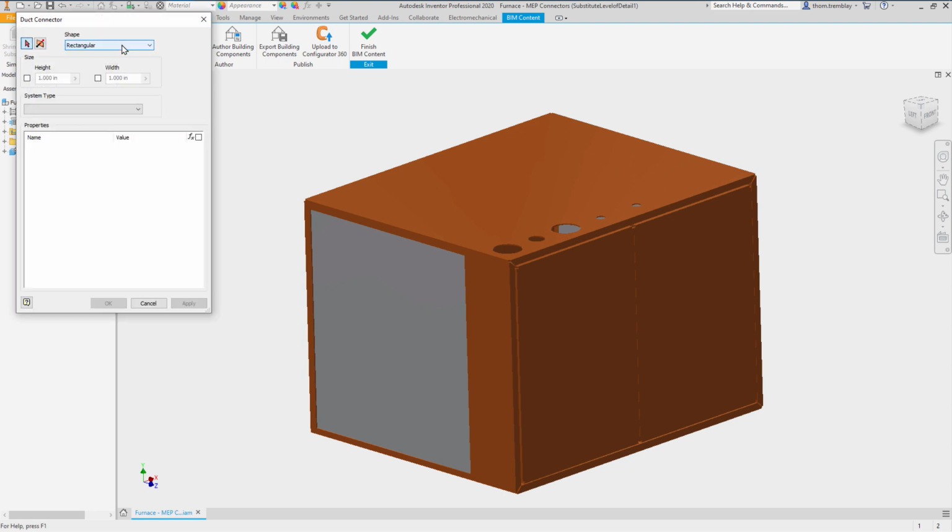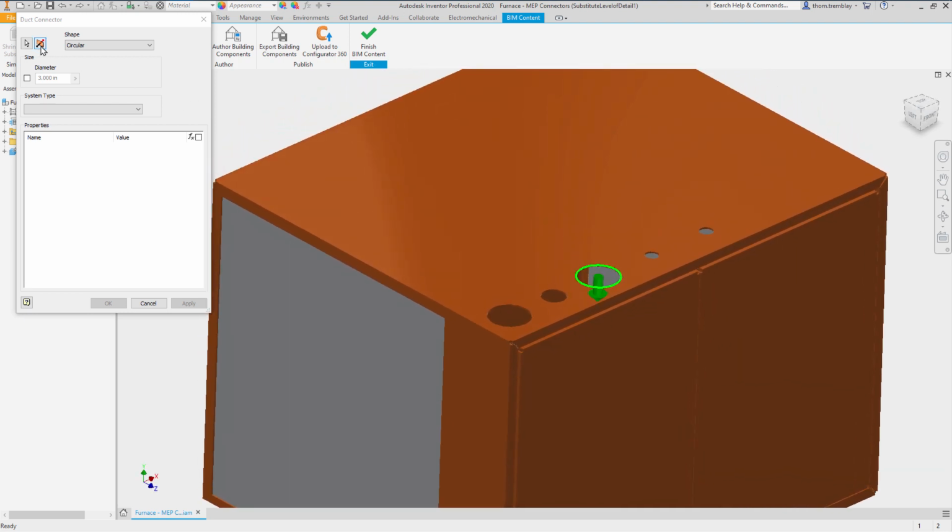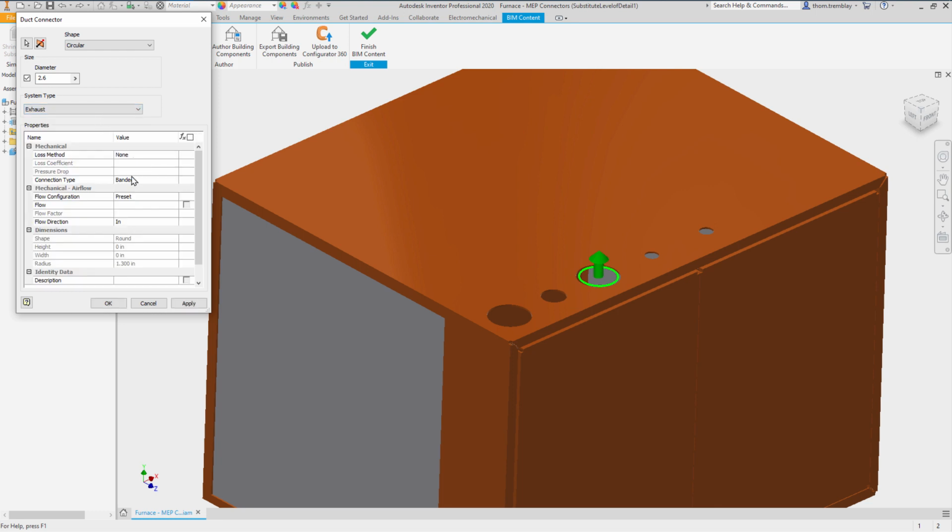We'll choose a circular and pick the larger hole toward the middle of the top of the assembly. This will be where the exhaust of the gas comes out, and we'll set the diameter so people can prepare to have the right size fitting. This will be an exhaust output. We'll make sure the direction is set to out and give it a description.